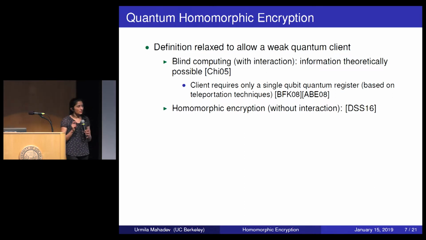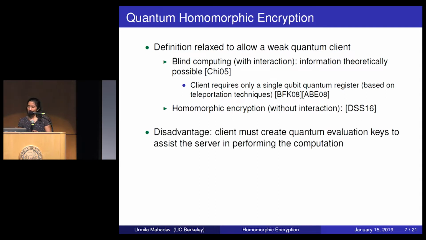So this is a significant issue because the reason the quantum client is needed is because the quantum client has to create quantum evaluation keys which assist the server in performing the computation. So the server takes these evaluation keys and he needs them to apply gates on top of the encrypted data. And there's 2 issues with this. So this is the reason the client has to be quantum, because he has to send these keys.